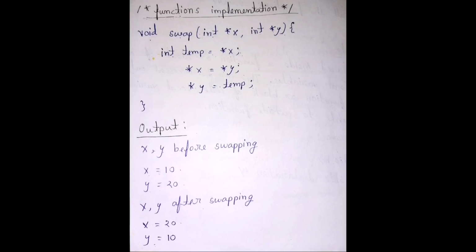On the last line, *y = temp, which means the value of temp is y, and now the value of y is equal to the value of temp, which means the value of y is 10.